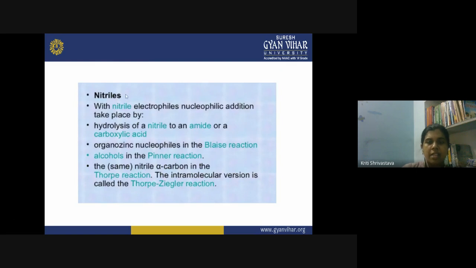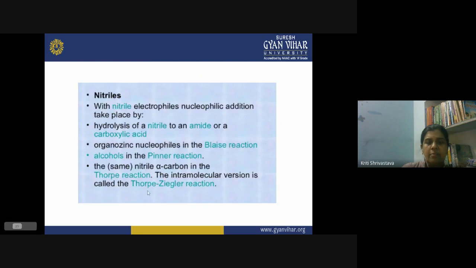And we can also have nitriles involved here. With the nitriles, you see the carbon has a triple bond with the nitrogen, and nitrogen will withdraw the electrons towards itself. So this carbon will again become susceptible to a nucleophilic attack, and the nucleophilic addition takes place by the hydrolysis of the nitrile to an amide or a carboxylic acid. Then we can have organozinc nucleophiles in the Blaise reaction. We can have alcohols like in case of the Pinner reaction, and the nitrile alpha carbon in the Thorpe reaction. The intramolecular version is called the Thorpe-Ziegler reaction.